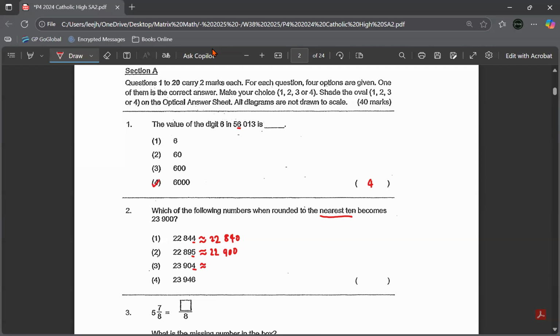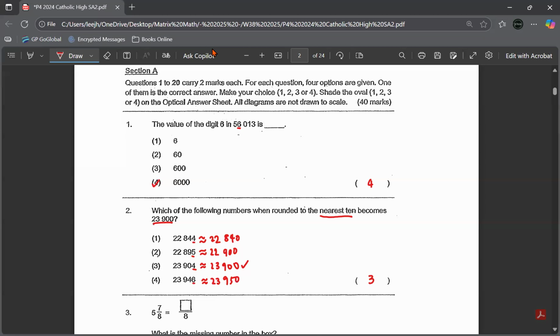You look at this, this is 4, so it will be 23,900. And this one, the 4 can change to 5, so 23,950. Okay, so which one is correct? Which one is 23,900? It is none other than option 3.